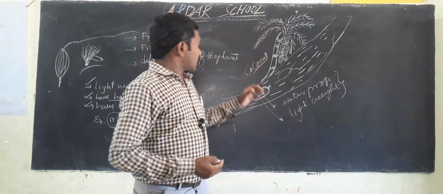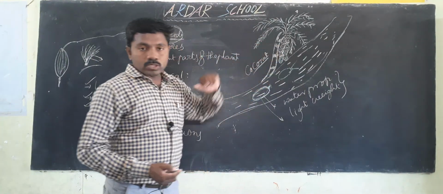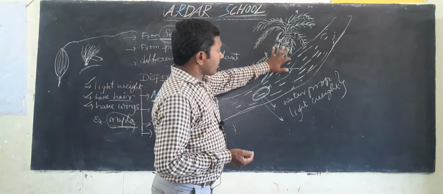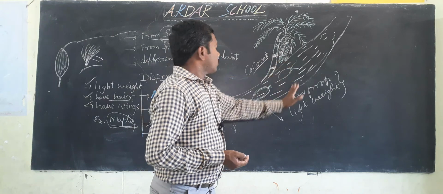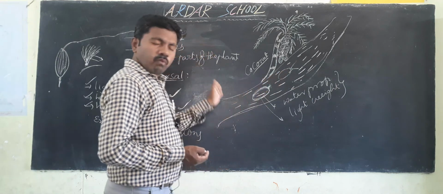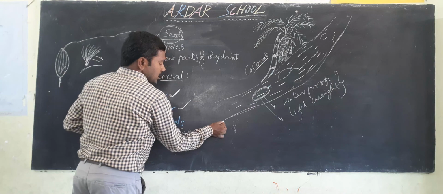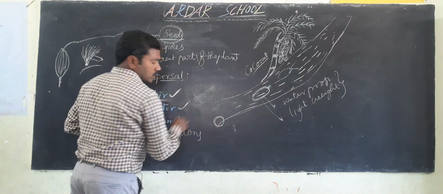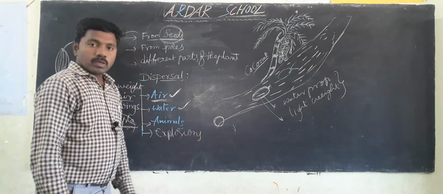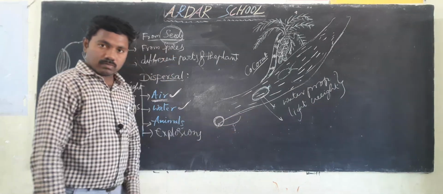For example, when these coconut fruits are ripening, at that time they fall on the water, and with the help of water waves it can move a long distance. After some time, it can reach the edge or bank of the rivers or seas. Here it can germinate when suitable conditions occur.